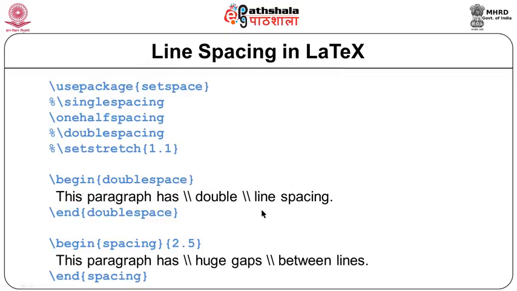You can see here there is an environment. Some paragraph content can go within these and it is in double space. We can also specify spacing in numeric form 2.5, 1.5 and so on. Here you must have noted there is a percentage sign which indicates comments. So, if we want to place comment within our code, we use this percentage sign within our LaTeX document.